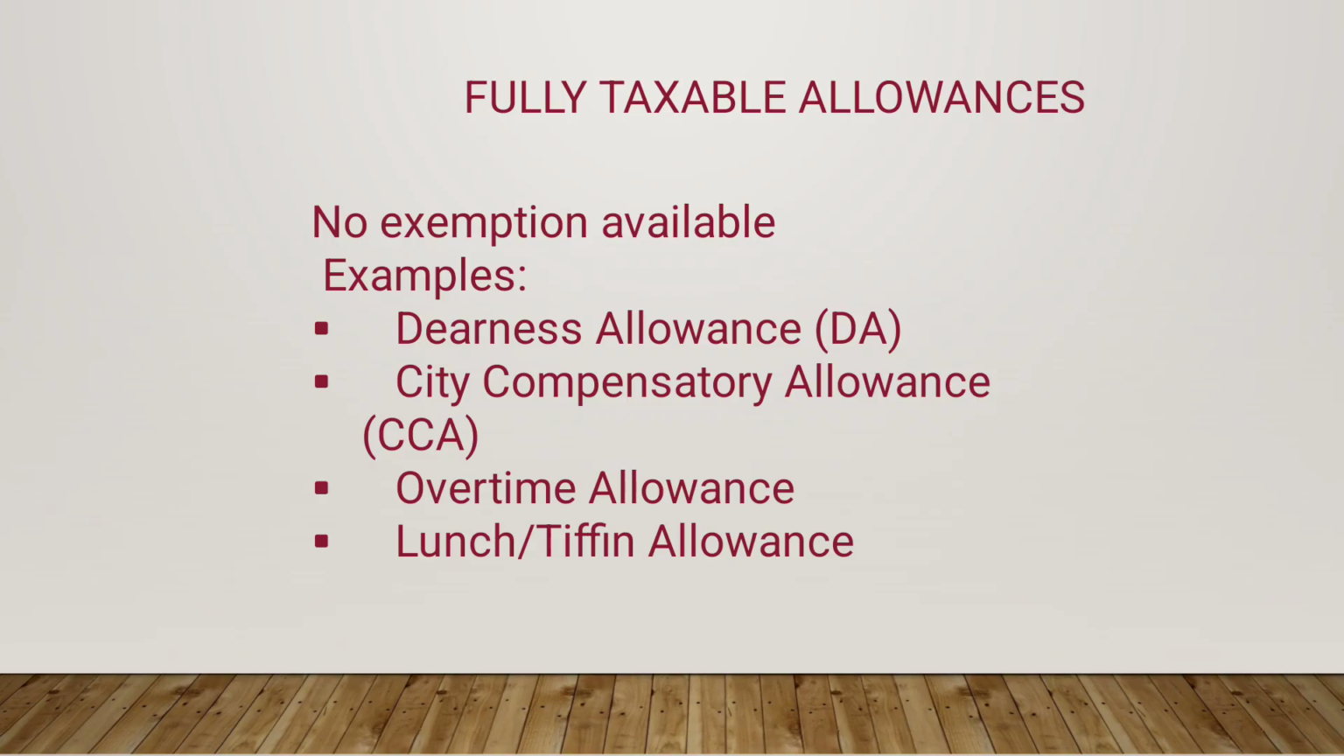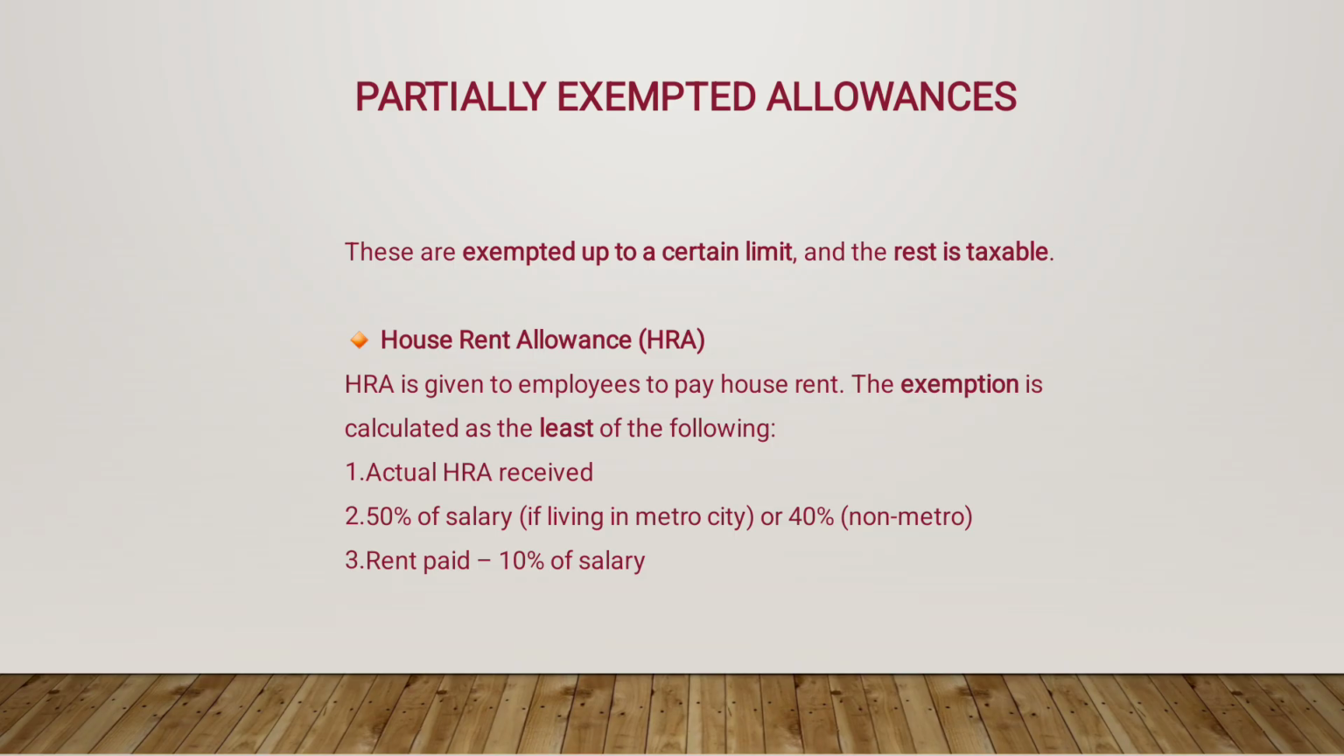For example, dearness allowance, which we consider is to manage inflation, city compensatory allowance that they provide for employees in expensive cities, overtime allowance provided for extra work, tiffin or lunch allowances. So these are added entirely to your salary income while calculating the taxes. Then partially exempted allowances. So these allowances have a limited exemption and the remaining amount is taxed.